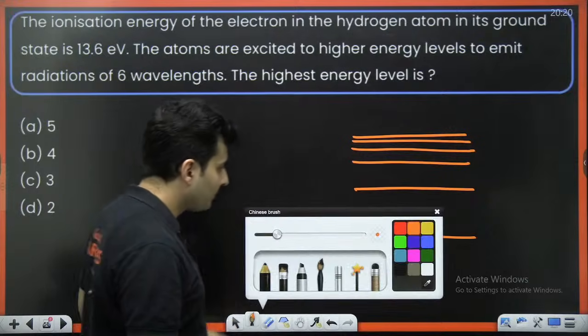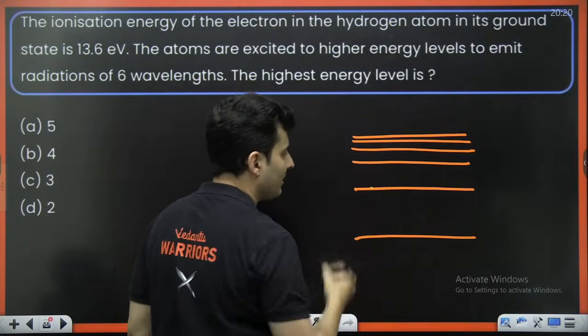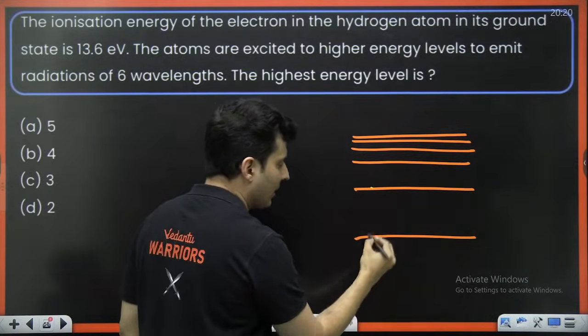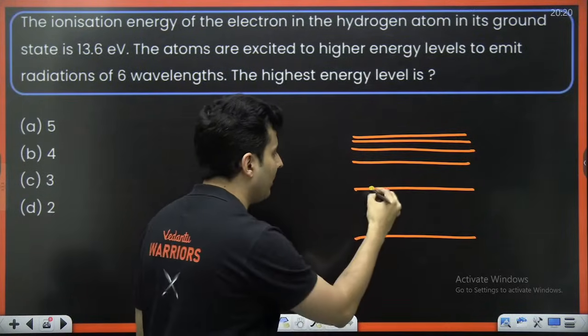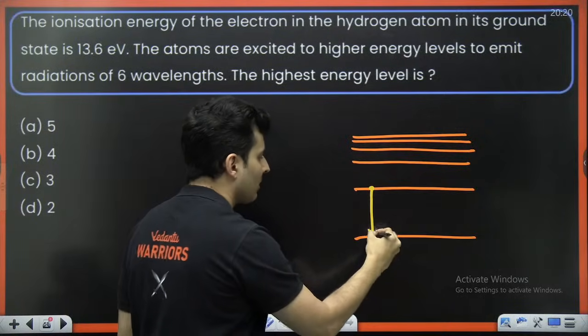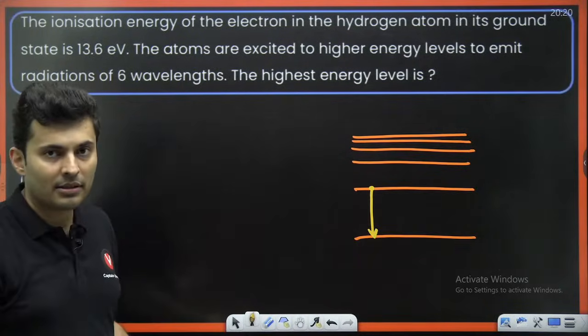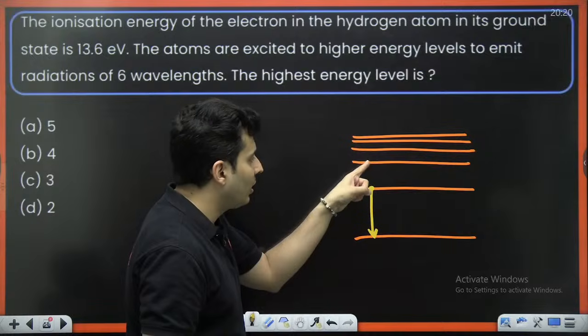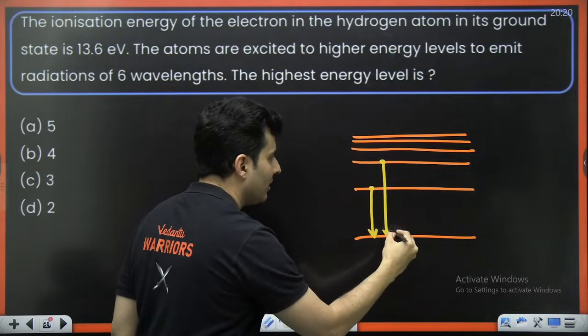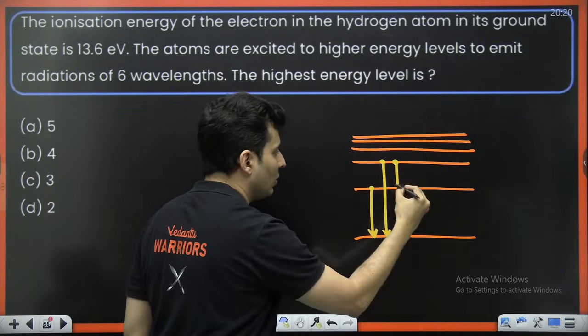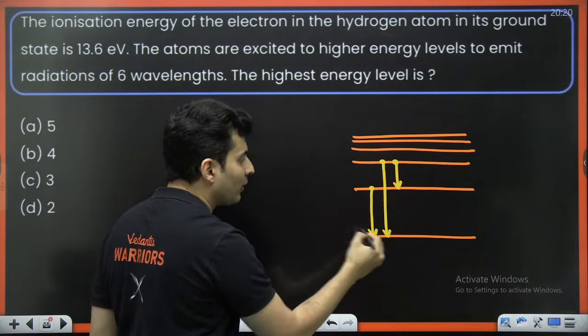So think like this. If I was in this orbit and this is the ground level, the only possible de-excitation that can happen is from 2 to 1, nothing else. If I was in the third orbit, then I can also go from here to here, and then from here to here.